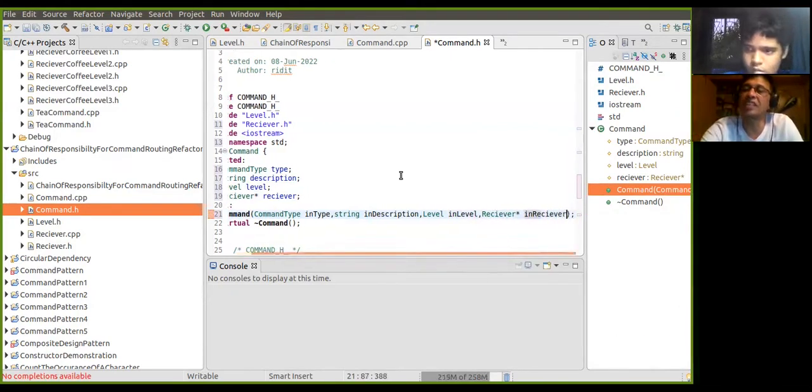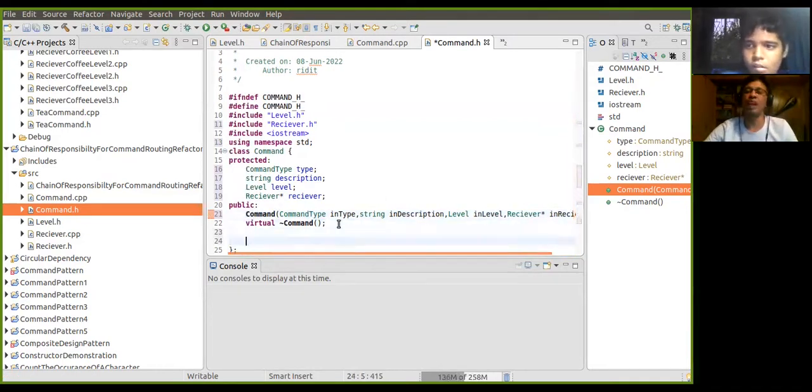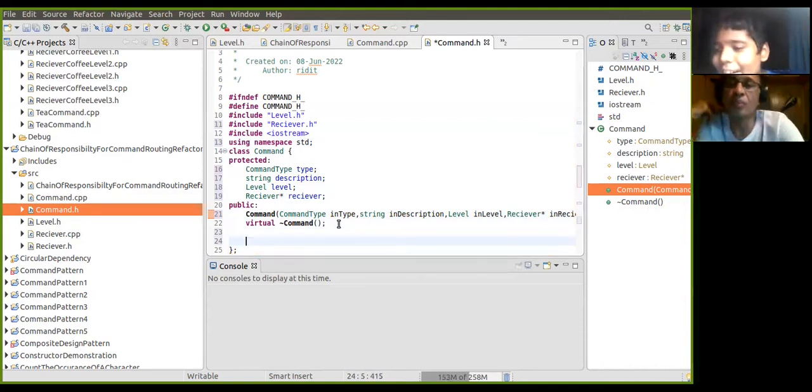Your typing speed is fantastic. So this is the command constructor. Now we will have to implement it. We are going to add only getter and setter. Okay, there is, because you have that protected. Let us stop this.